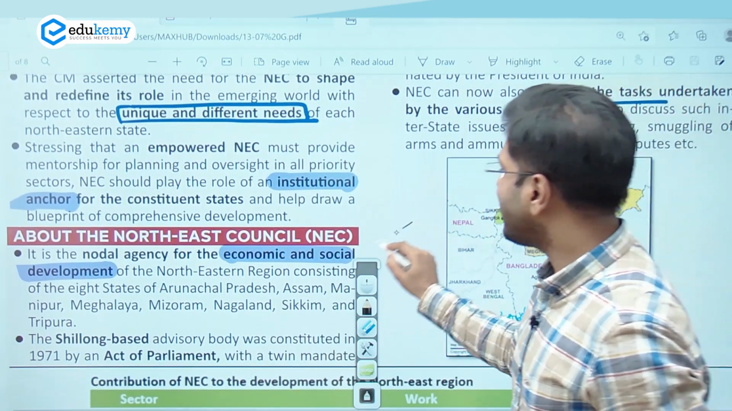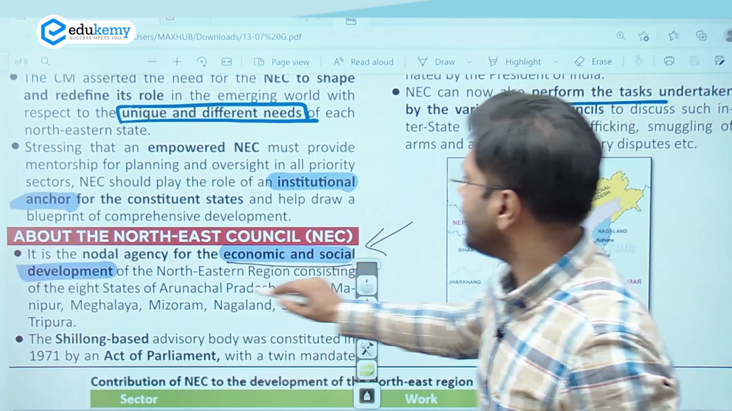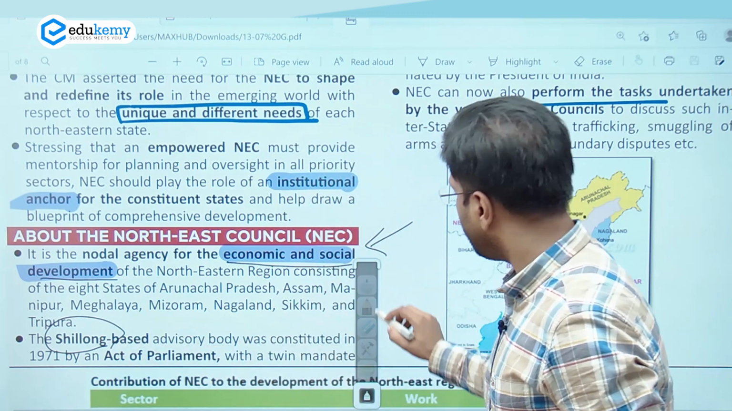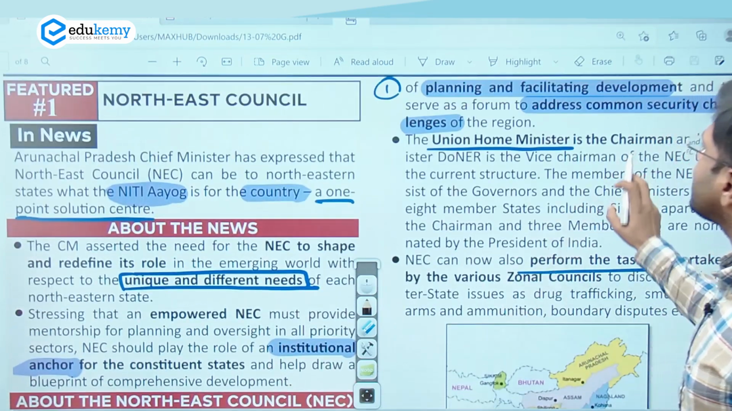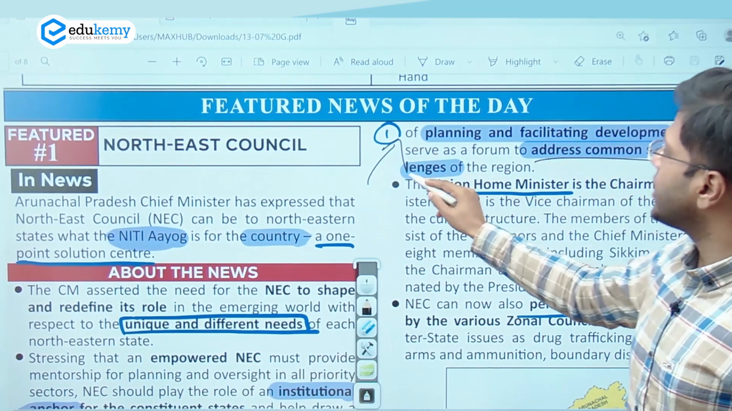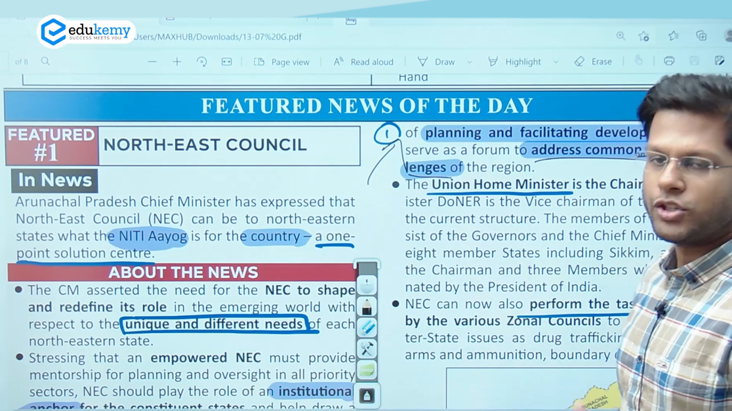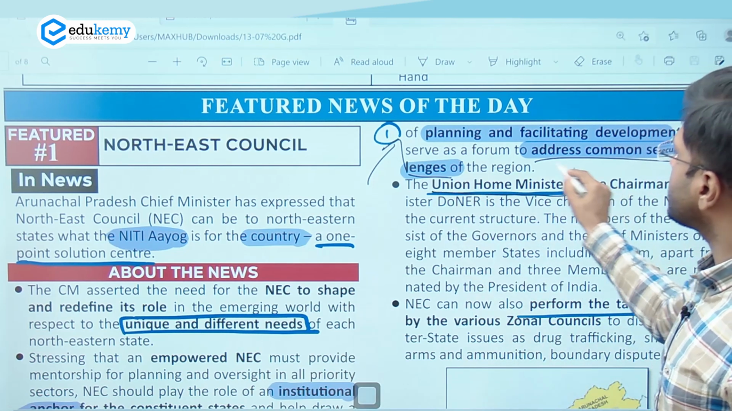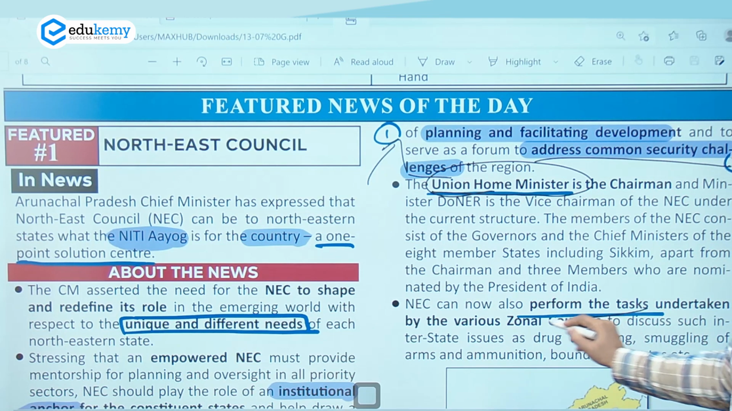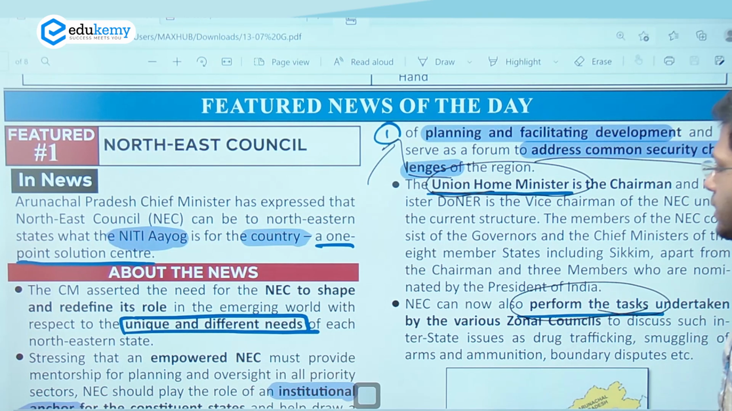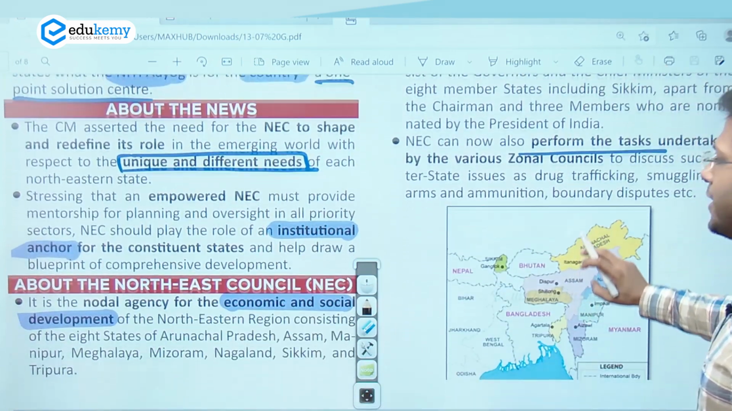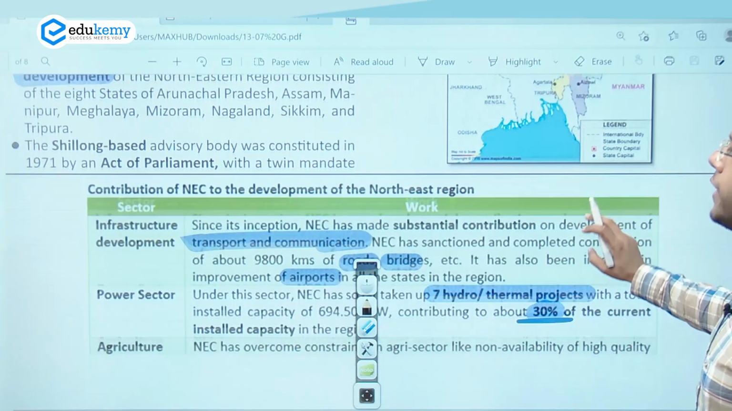So this could act as the governor of economic and social development in the area. This is Shillong based, and the other important role it can play is that of planning, facilitating development, and addressing the common security challenges in the region. Just what I mentioned, right? Who is the chairperson of this council? Union Home Minister is the chairperson of this council, right? So this is how the important task of the Northeast region can be performed by the Northeast Council. This is what has been recommended by the Chief Minister of Arunachal Pradesh, right?